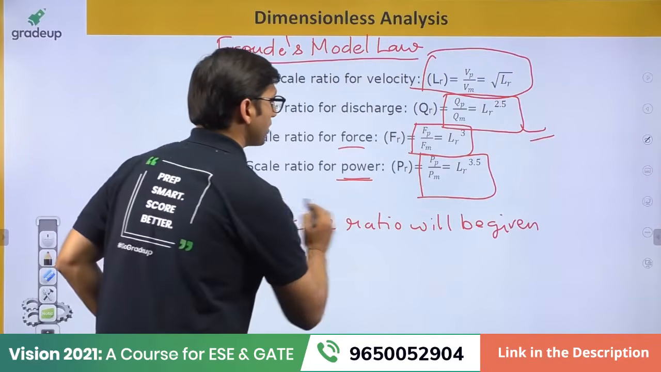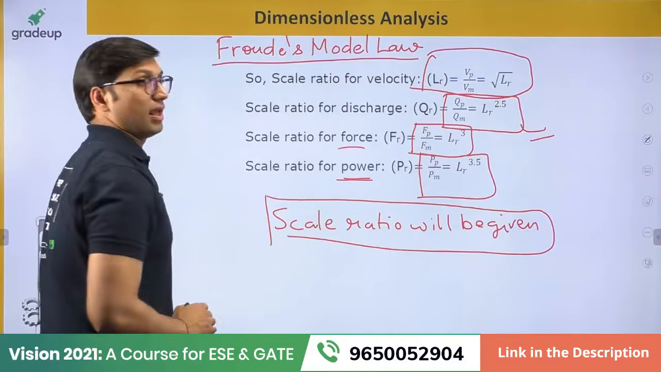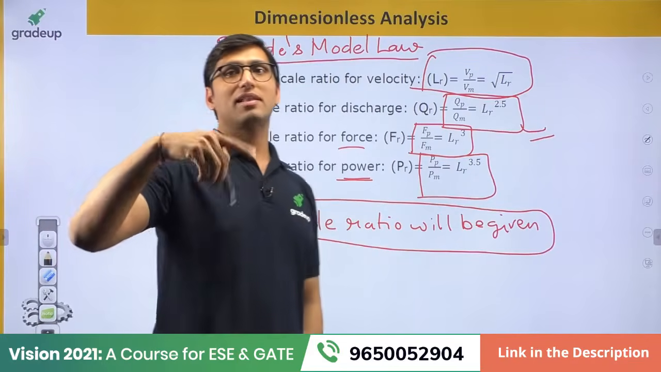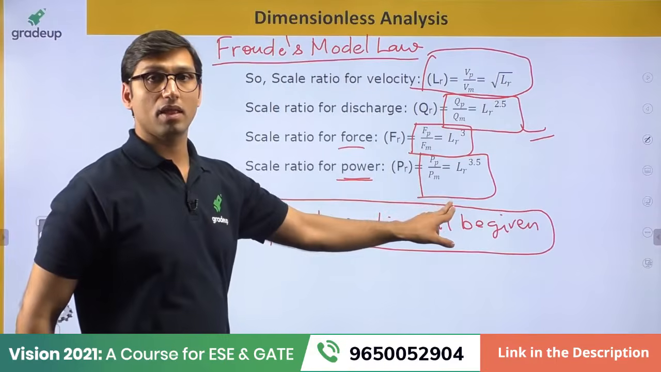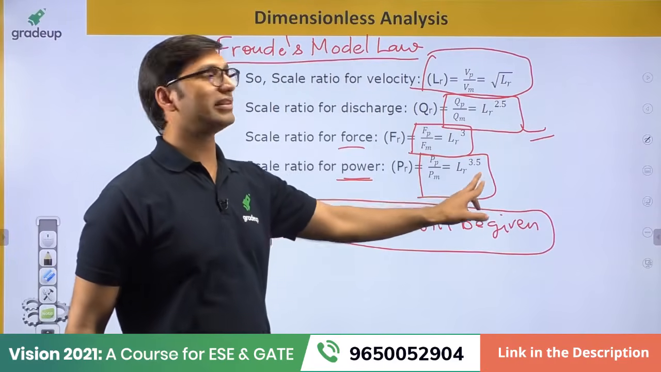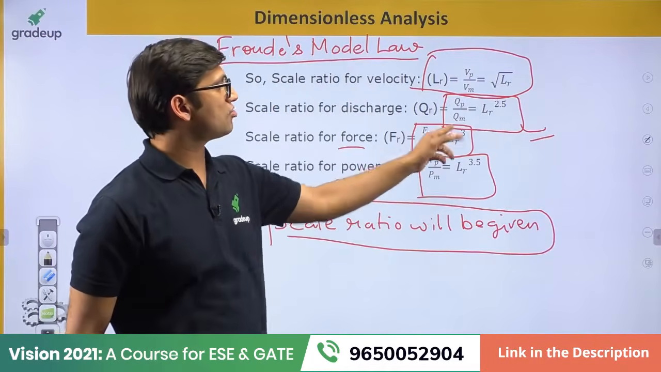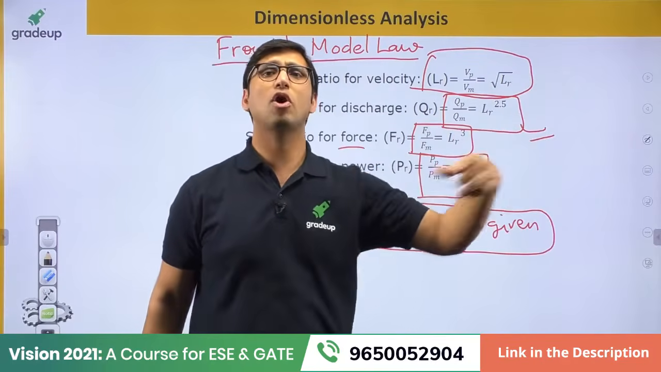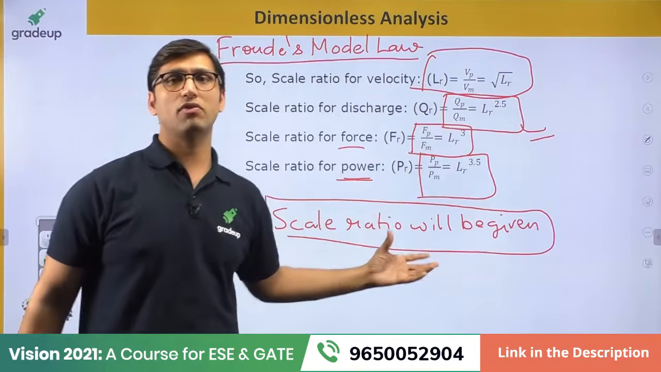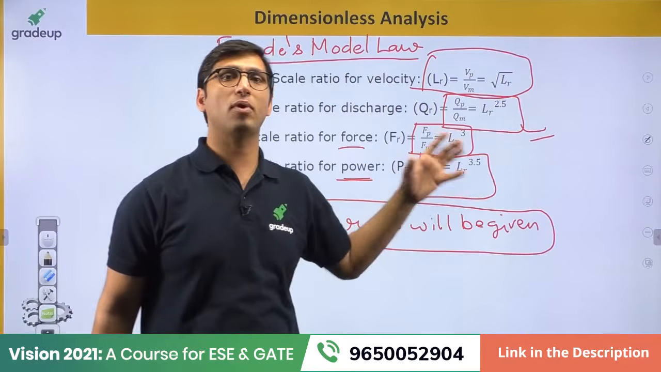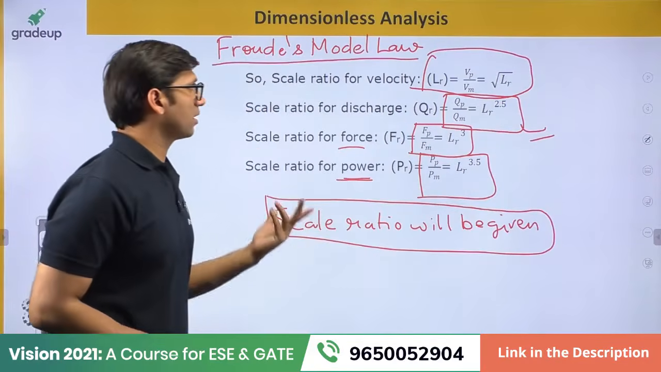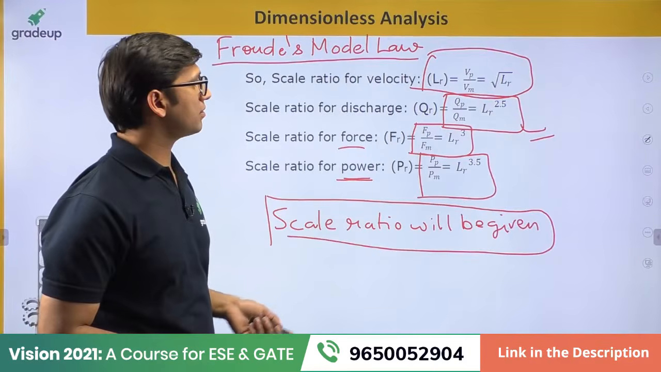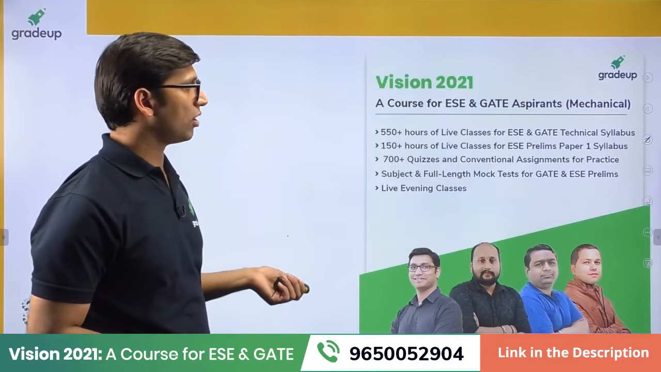So in the exam, the scale ratio will be given to you. You just have to understand whether it is a Froude model, and then you have to remember this relation. And they can ask you to find the force or power or discharge or velocity for the prototype or for the model if the scale ratio is given to you. So that is how the question will be put in the GATE exam. Okay, so that is all in this topic of dimensionless analysis, and that is all I have to cover.